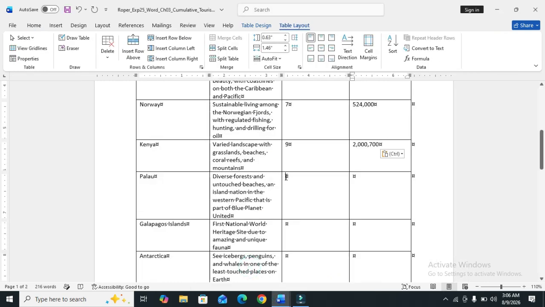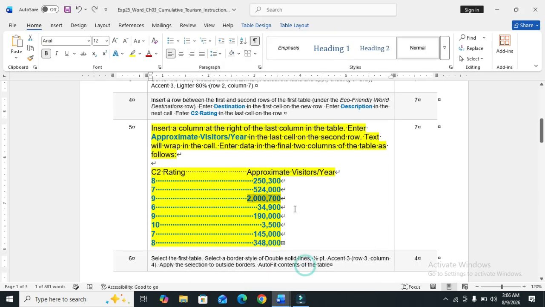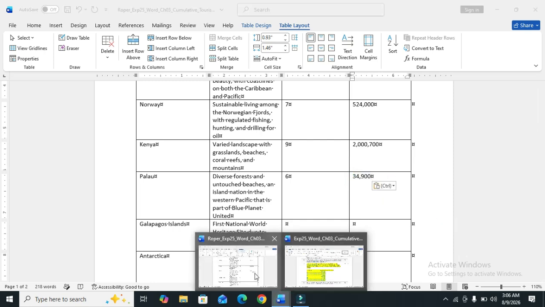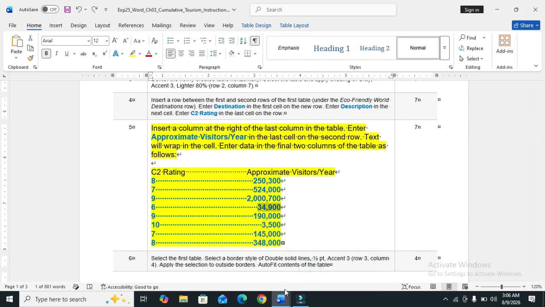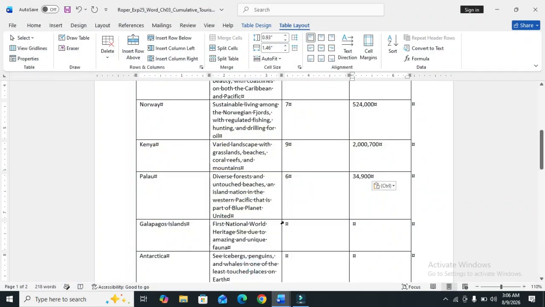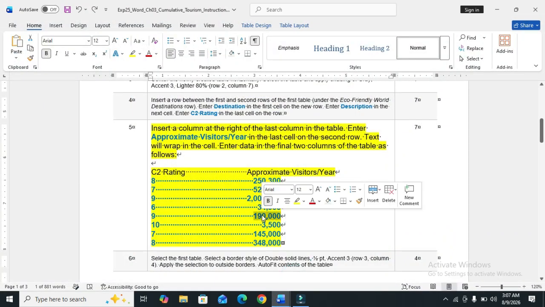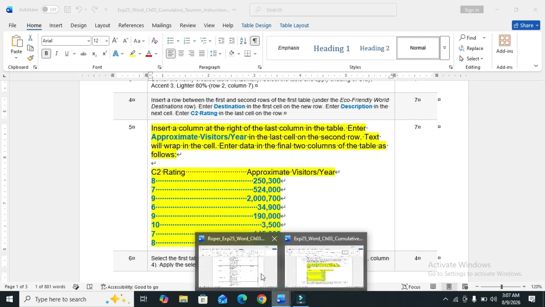So write the 6 and press tab and copy the text and paste the text. And next 9. Write 9 and press tab, then copy the text and also paste.